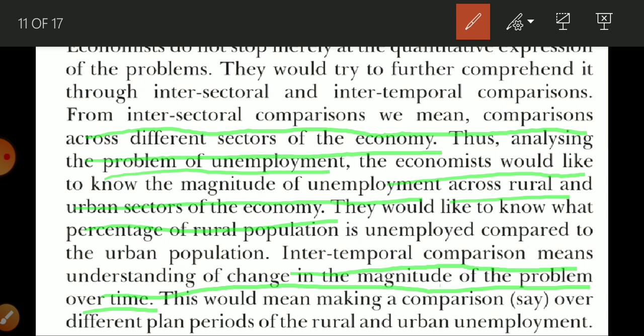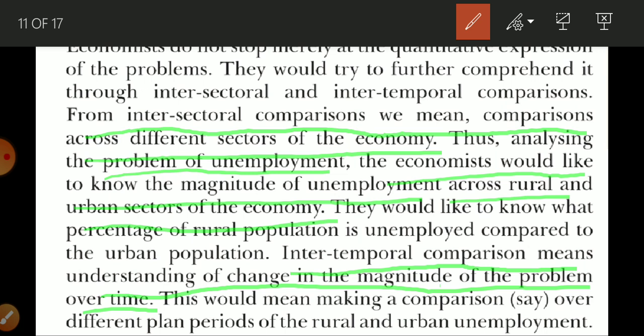Now if you discuss the unemployment problem, how many people were unemployed before the lockdown and after the lockdown, or how many people are unemployed in 2020 and how many in 2010, this is an intertemporal comparison.